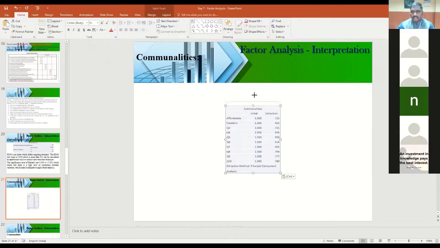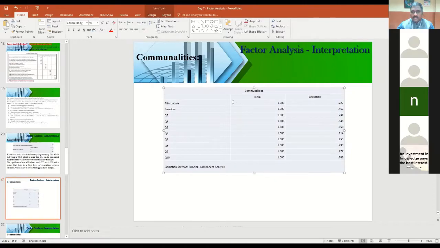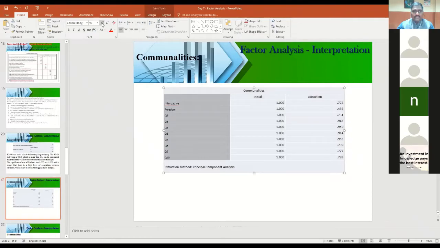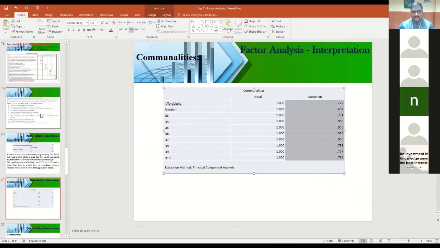So this is the value we got, right? Almost all the values are more than 0.4 because we set 0.4, right? See, no other value is less than 0.4. Only one value is as low as 0.452. Right. Now after this,